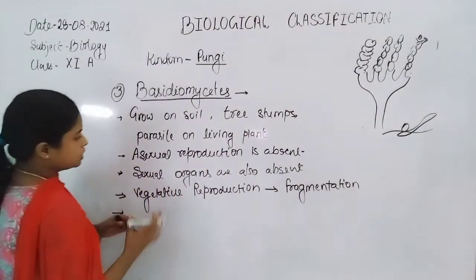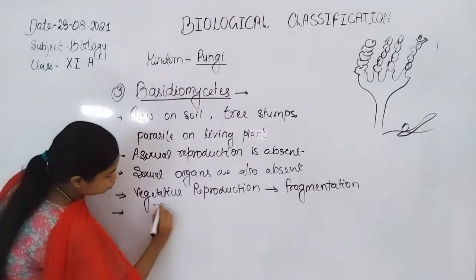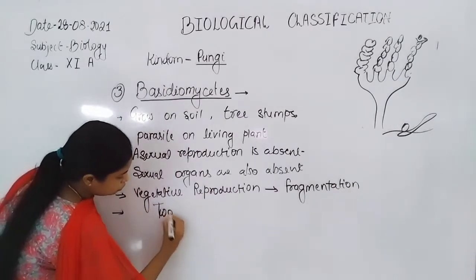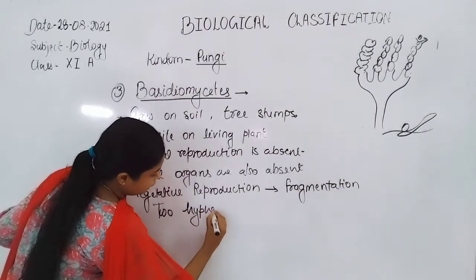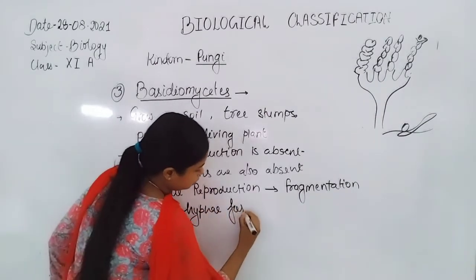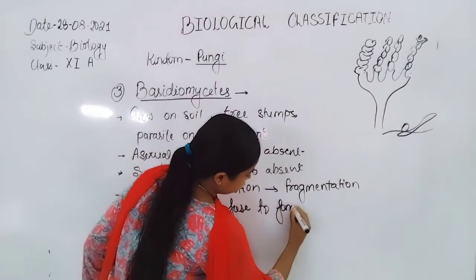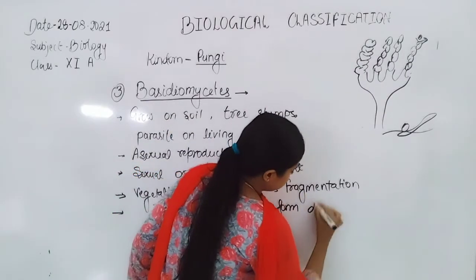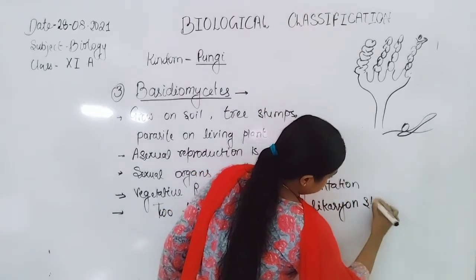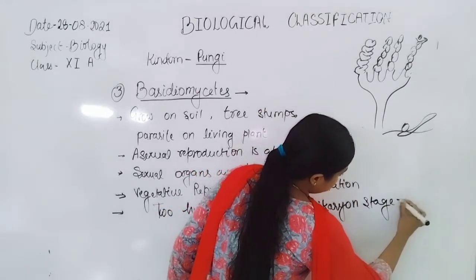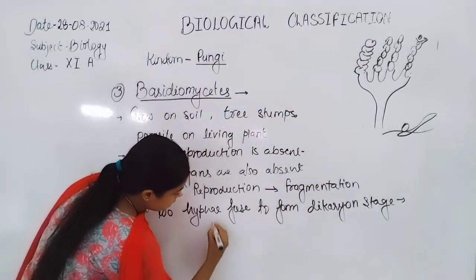They don't have sexual organs for the production of spores, so two hyphae fuse to form the dikaryon stage, which undergoes development to form the basidium.